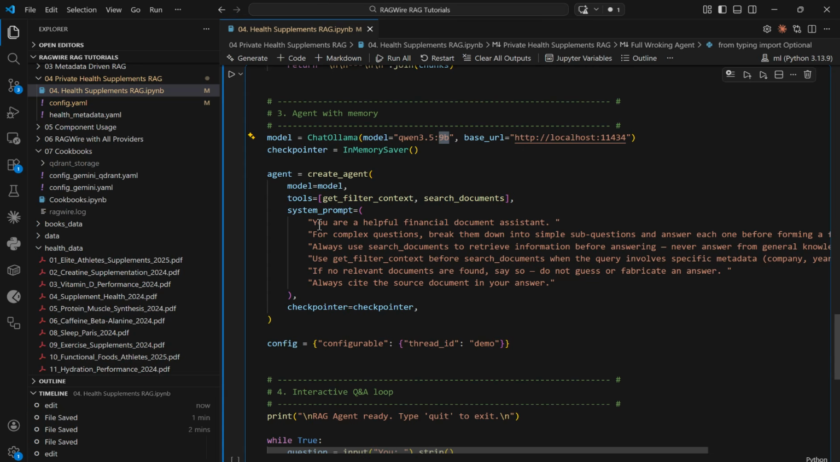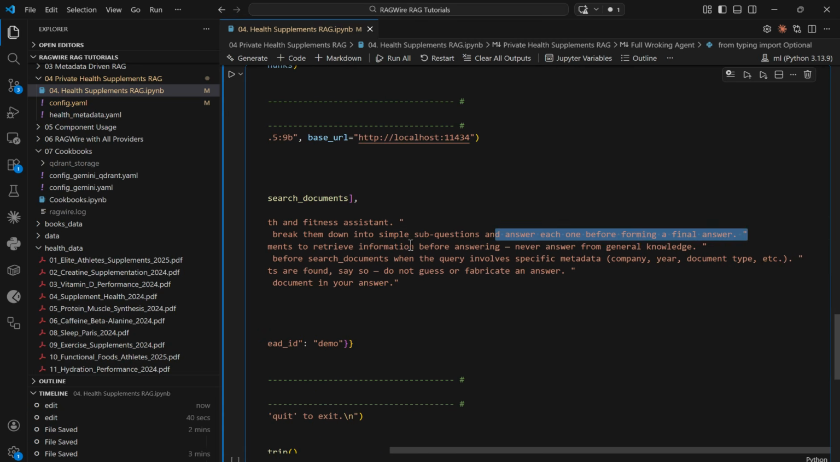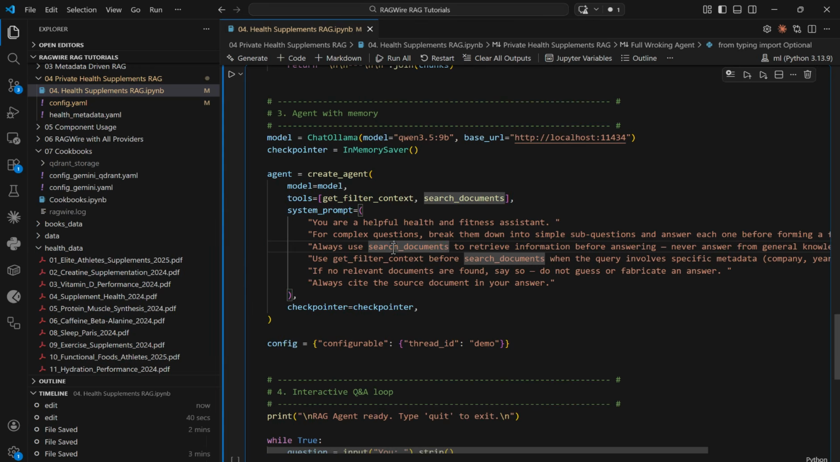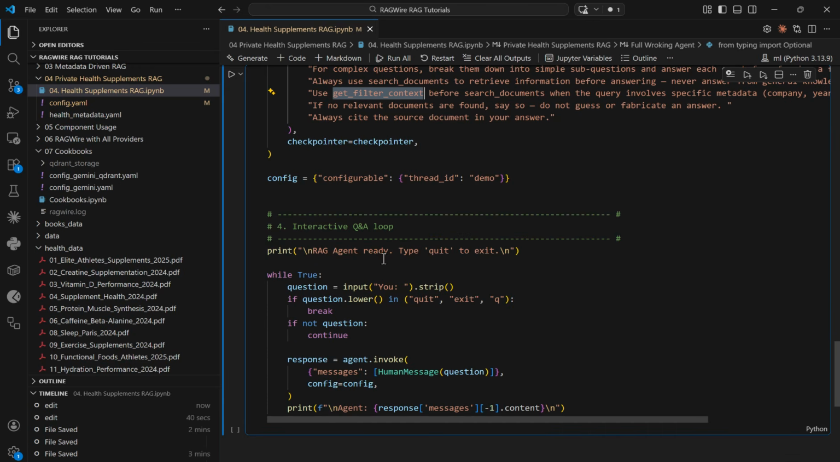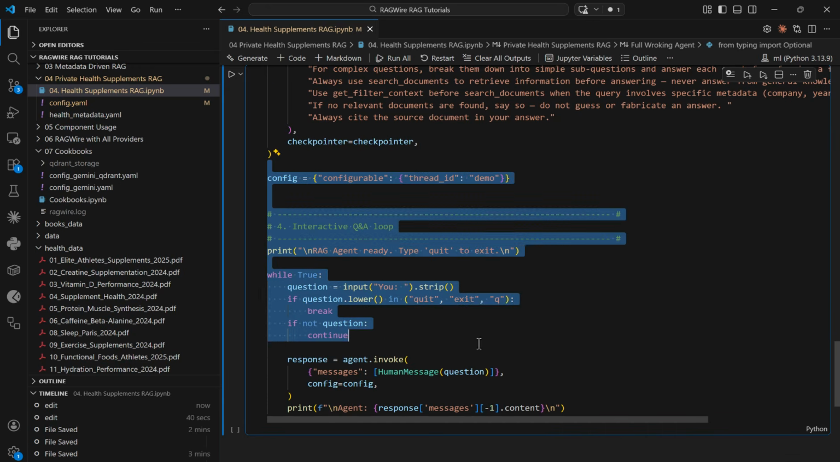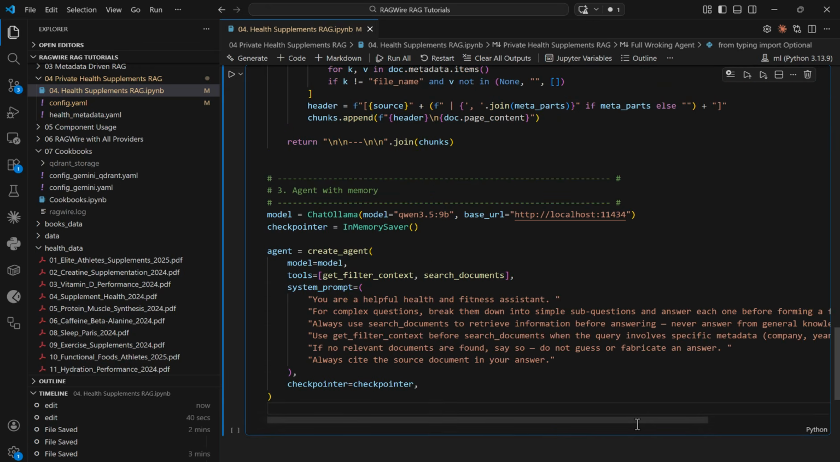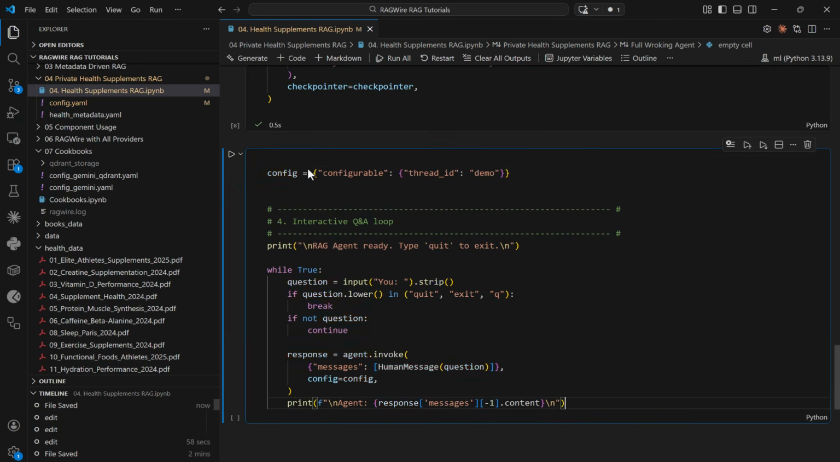And here you have "you are a helpful financial document assistant." Instead of that, we need to provide here "you are a helpful health and fitness assistant." All right. Thereafter, for complex questions, break them down into sub-questions. Then it is going to say here, search the document, get the filter context and so on, basically, before answering the question. Thereafter, you have here your thread configuration. Let's go ahead and cut this and run this one. Once that is executed, paste this code here. Thereafter, your chat mode is enabled here.